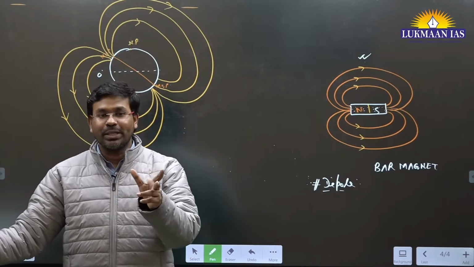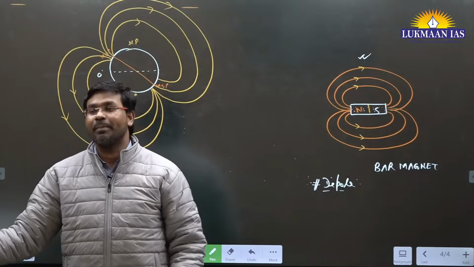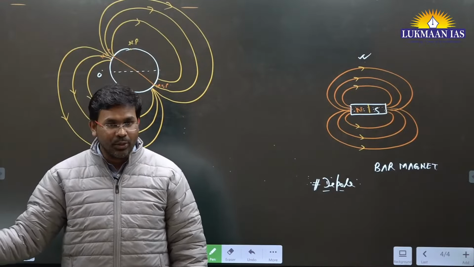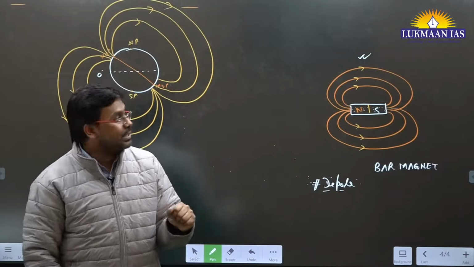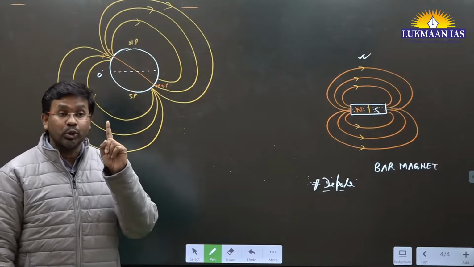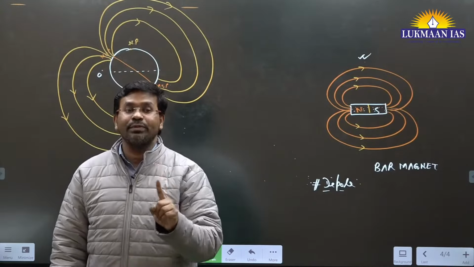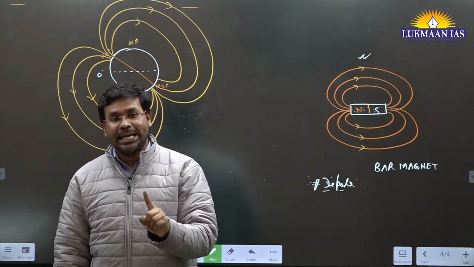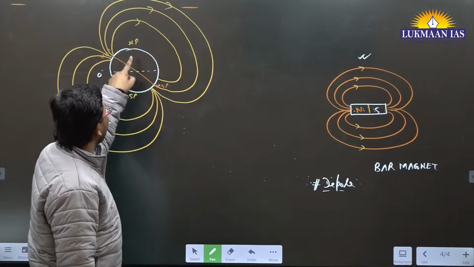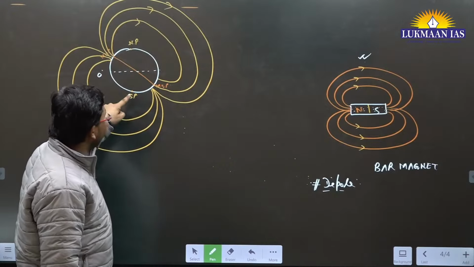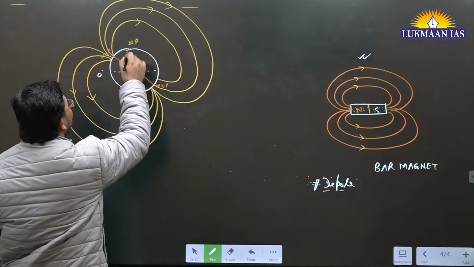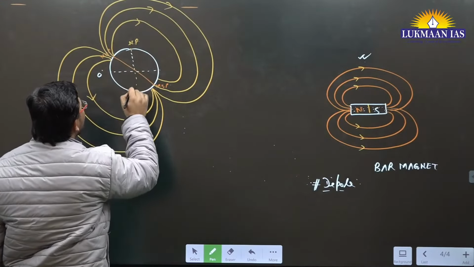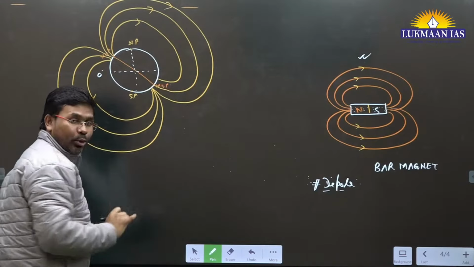They did not know how the calibration of the compass happens. They did not know in what direction it is going to point. So when we talk about the geographical north and south pole of the Earth, they remain intact. They are there itself. Geographical north pole will be here, geographical south pole will be here. It is exactly perpendicular to this equatorial line.